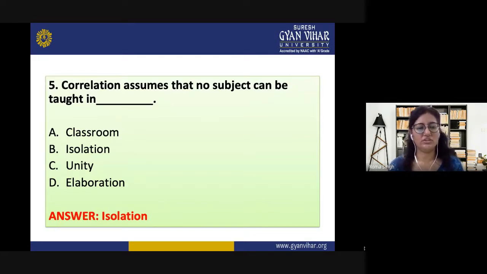Next question is, correlation assumes that no subject can be taught in dash. Classroom, isolation, unity, or elaboration. So this we have discussed, that no subject can be taught in isolation. It needs to be taught with the help of integration or correlating with other subjects.